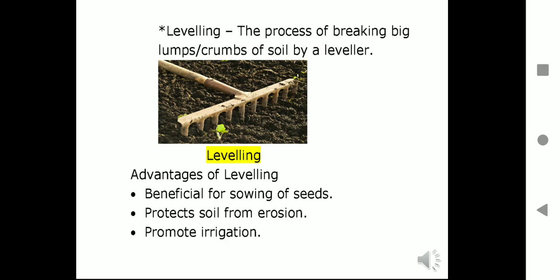Leveling. The process of breaking big crumbs of soil by a leveler is called leveling. You can see the picture over there. Advantages are that it is beneficial for sowing of seeds, protects from soil erosion and promotes irrigation. What are crumbs? These are the big lumps or clumps of soil which have to be leveled. Leveling is done mainly by levelers and it is beneficial for sowing of the seeds as well as for irrigation purposes.